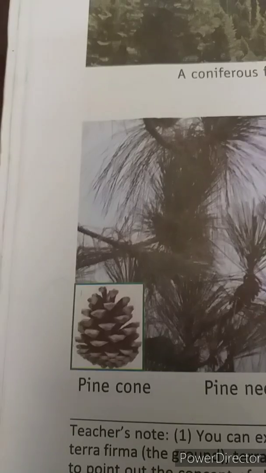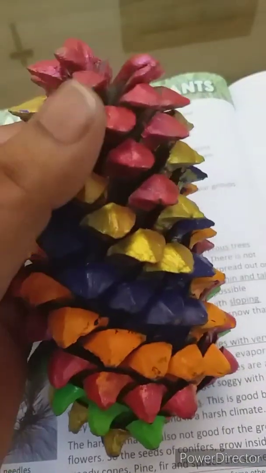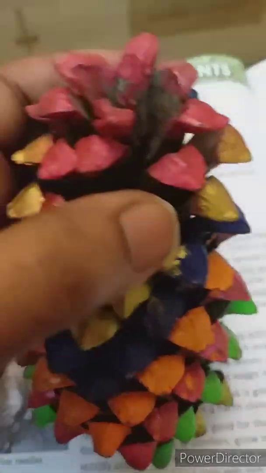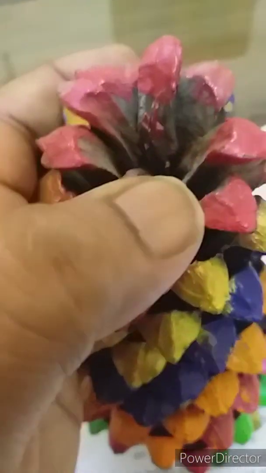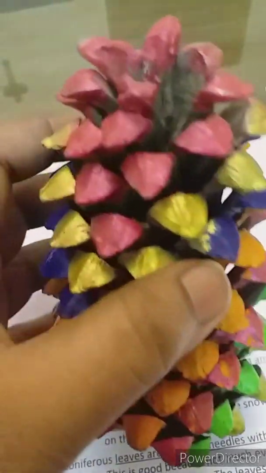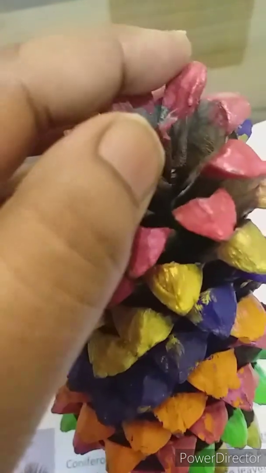I've got one cone with me, though it is painted, but you can see the shape and how hard it is. This is the inside of the cone. Seeds are found inside this cone. It is of dark brown color. Mostly all the cones are of dark brown color, and these are very hard.